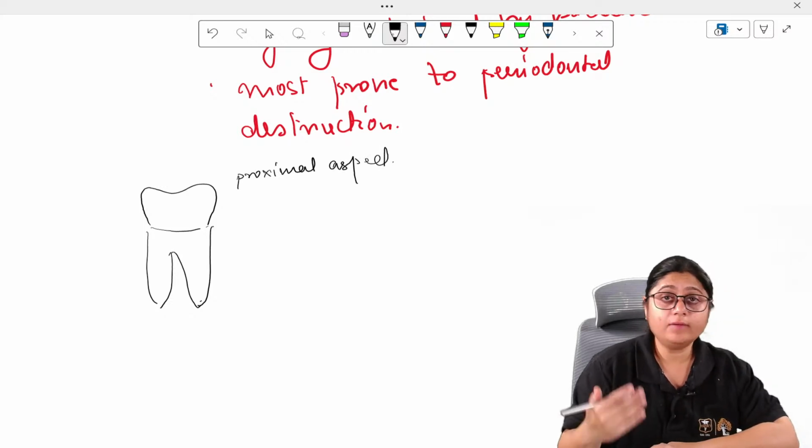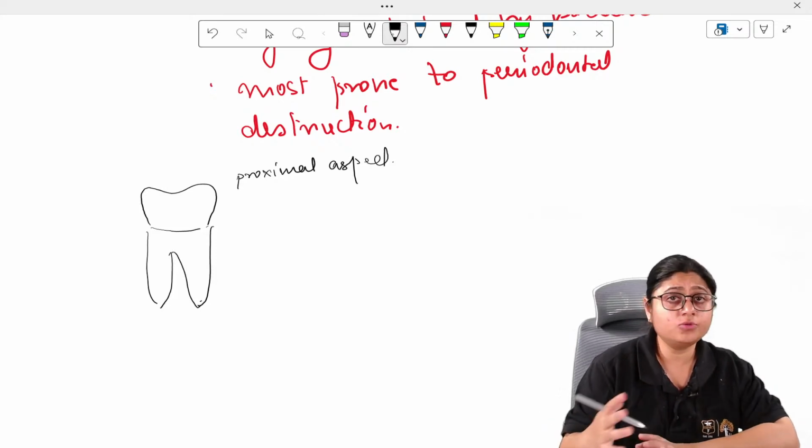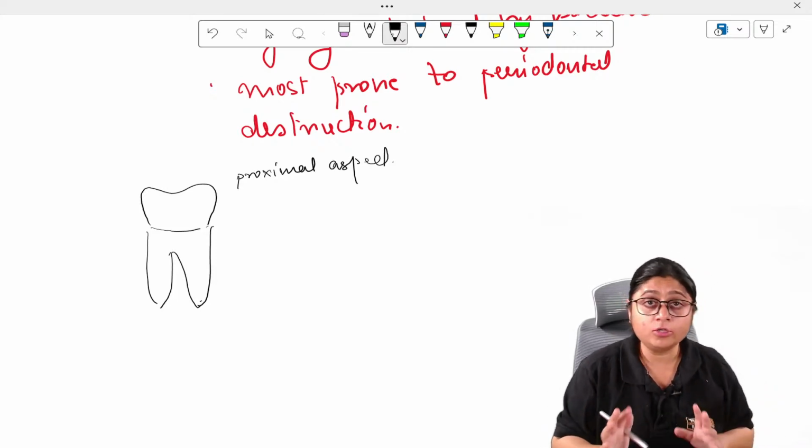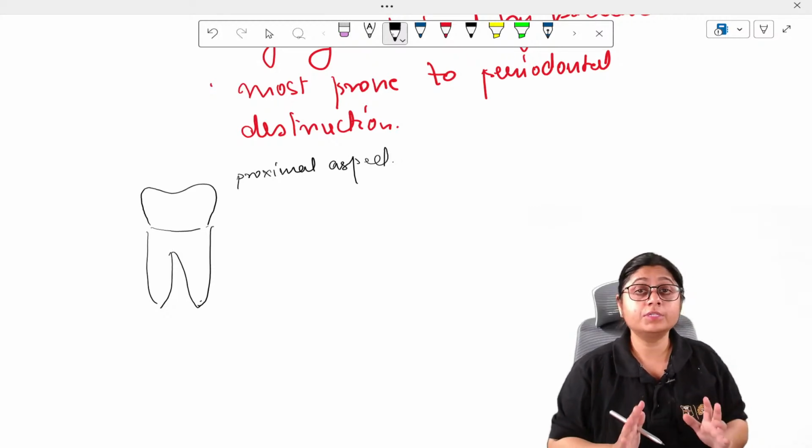I hope you all understand what is proximal, what is facial, lingual. Please don't ask me to explain this. This is dental anatomy. You all must know it in the first year only.